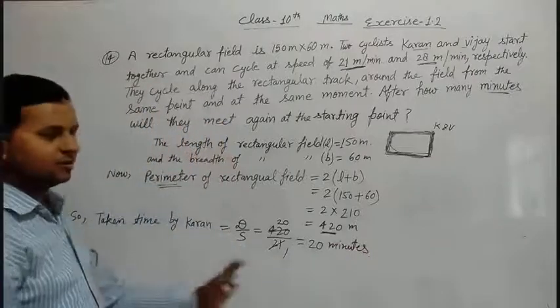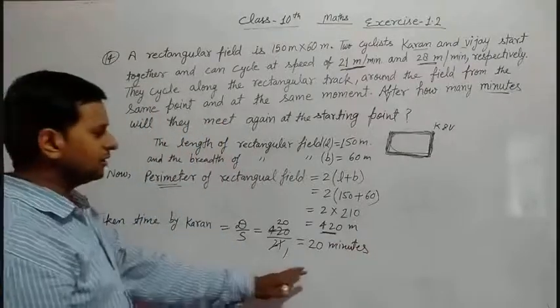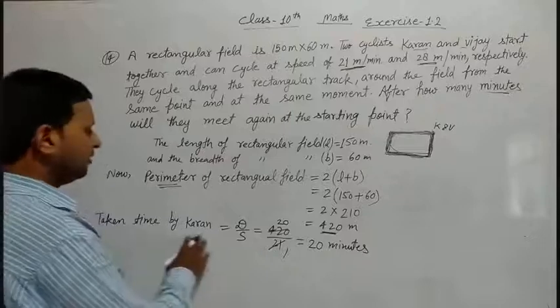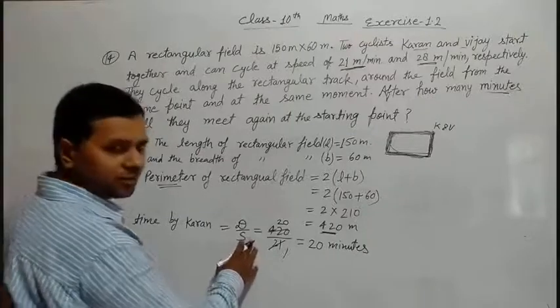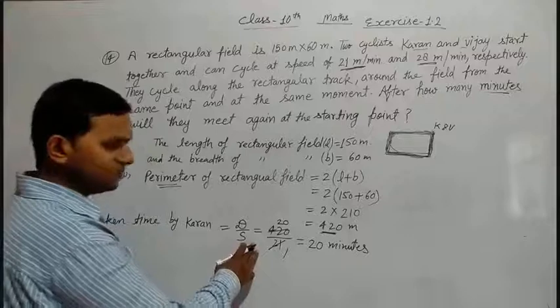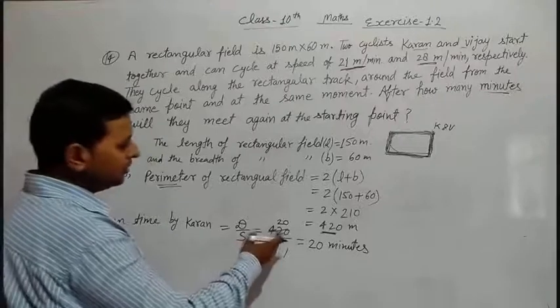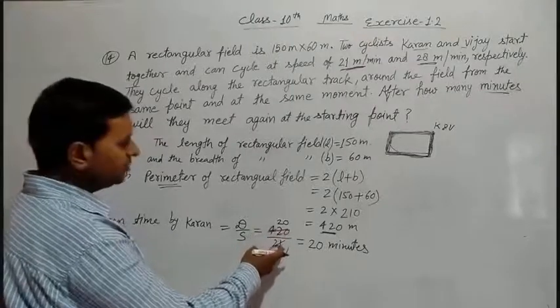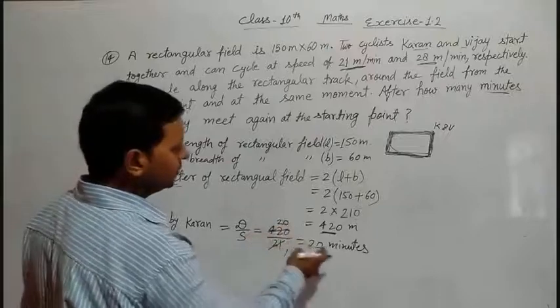You can see here, the time taken by Karan is equal to distance upon speed: 420 upon 21 is 20 minutes.